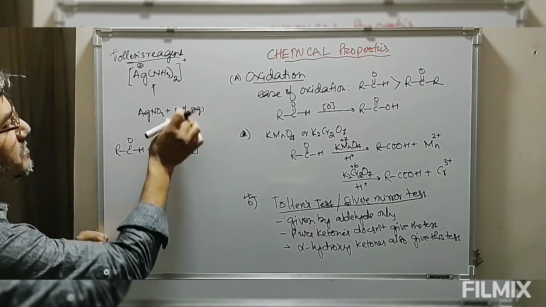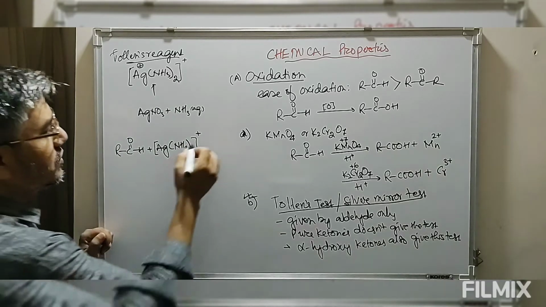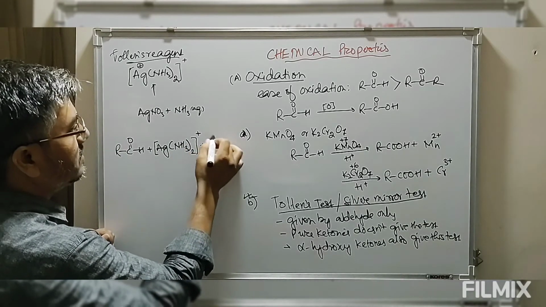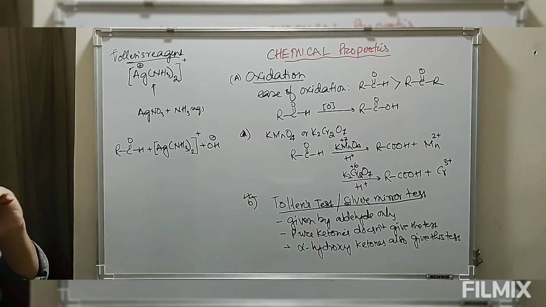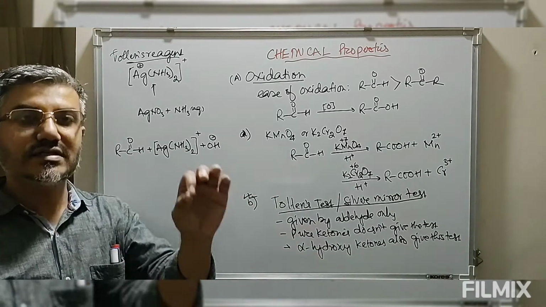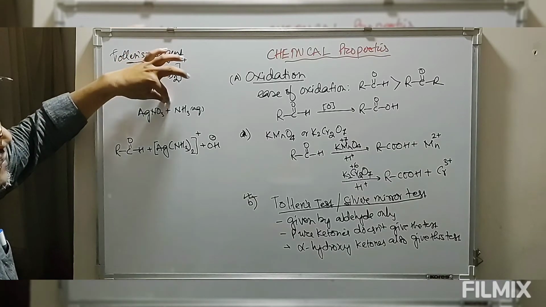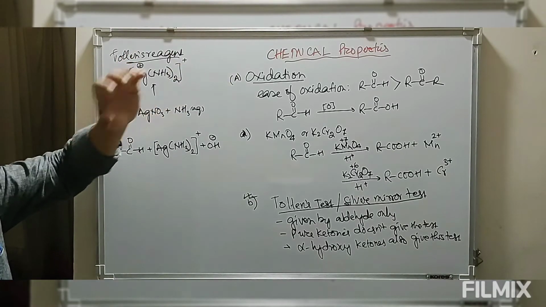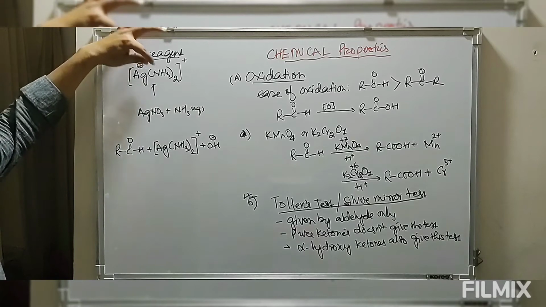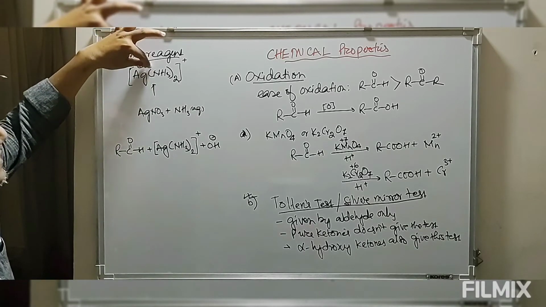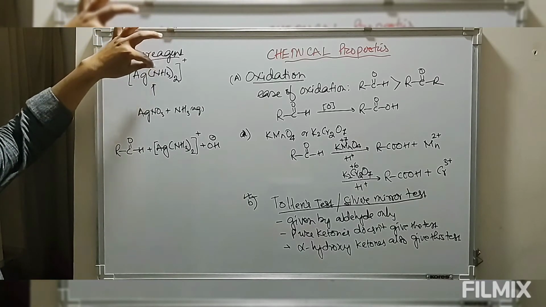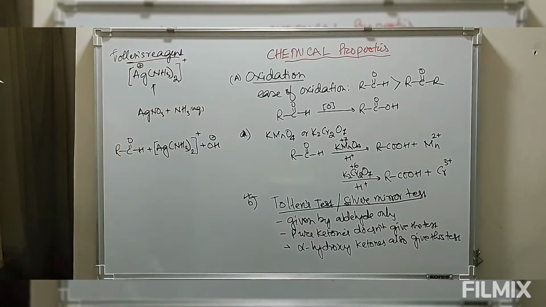This solution is prepared in aqueous ammonia, so the solution is basic. So the medium of reaction for this Tollens test is basic medium, because we have silver nitrate dissolved in aqueous ammonia taken in excess amount. This combines to give the Tollens reagent, that is the complex of silver ion with ammonia, and the solution is basic.